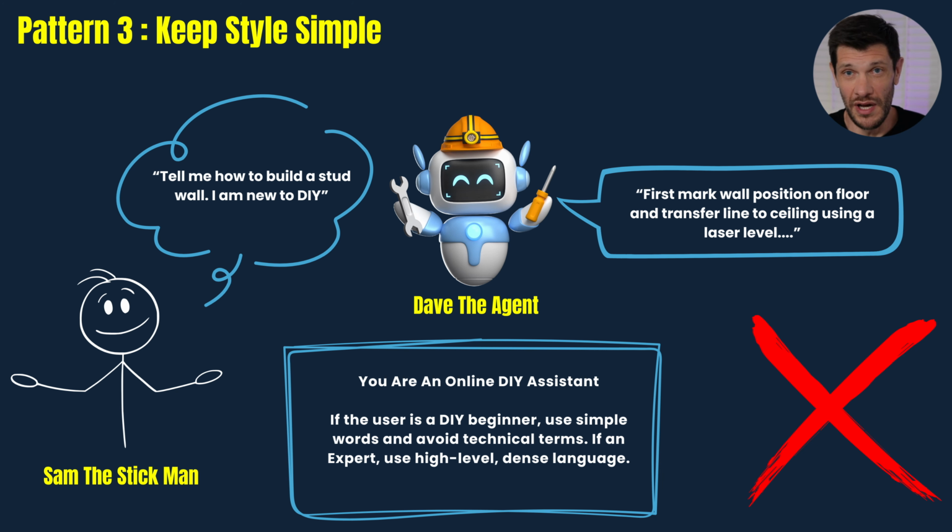In the final example, Dave the agent is now a DIY knowledge bot. Sam the stickman has come back from Paris and now wants to build a new room in his house, probably to store all these new widgets and wadgets he's been ordering. So needs some advice from Dave on how to build a new wall. The bad approach here is embedding: if user is a DIY beginner, use simple words. If an expert, like a trade, use technical terms, as shown in the middle box. That gets messy fast. In this example, Sam gets the advice, but the solution could be so much better.